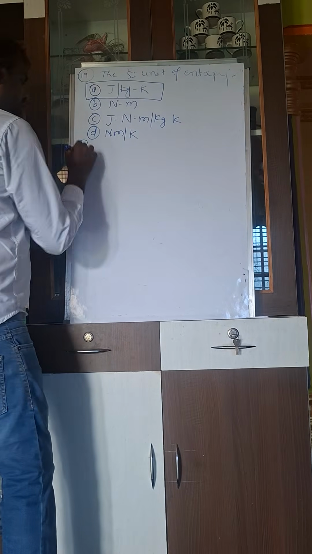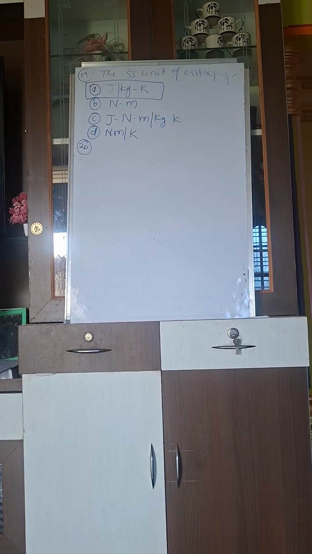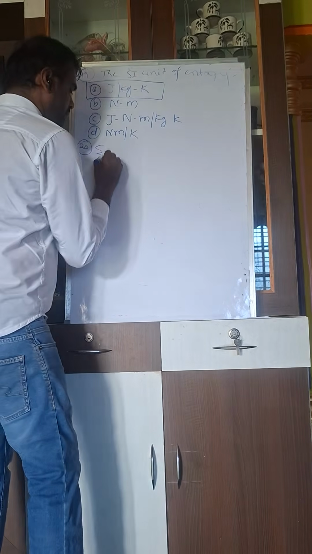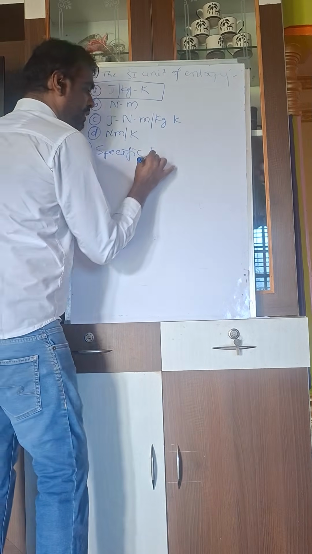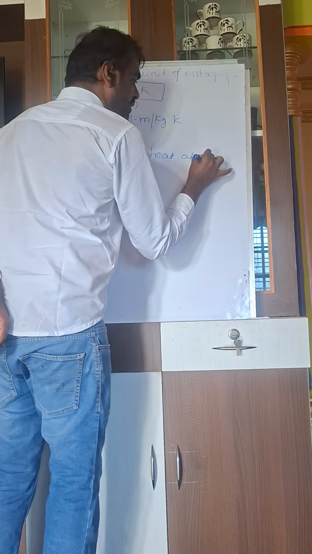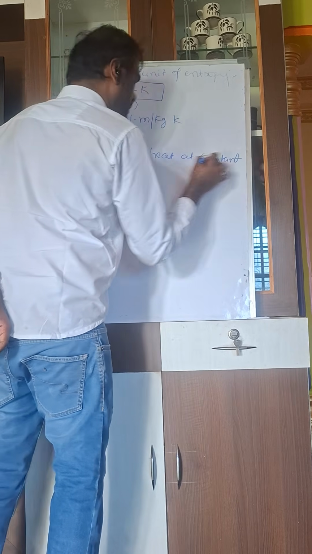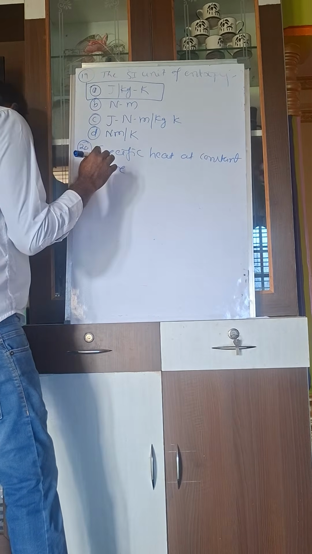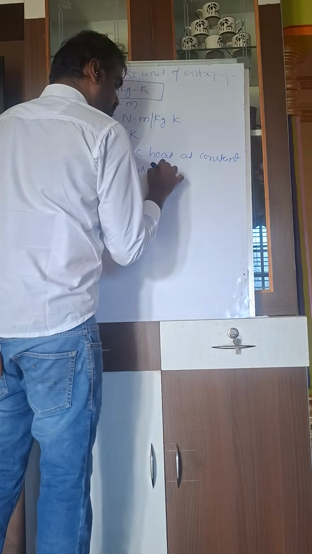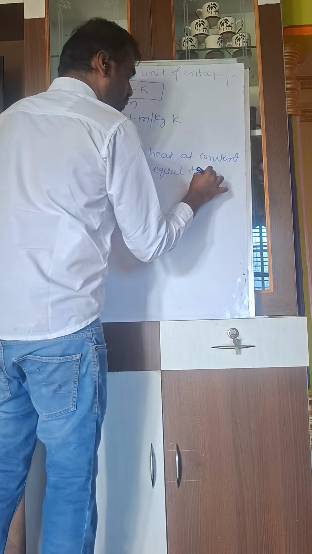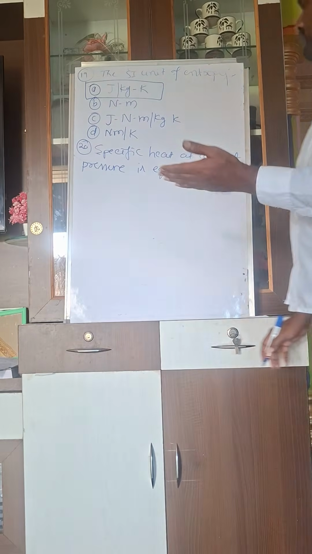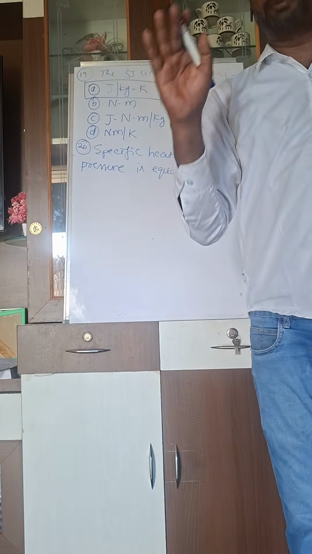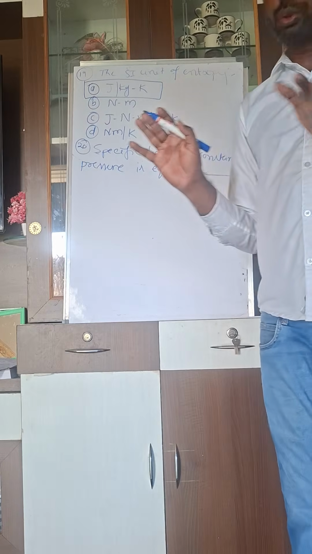And the 20th question: specific heat at constant pressure is equal to what? See here what is indicated: specific heat at constant pressure. There is specific heat at constant pressure and specific heat at constant volume. These two values are there.